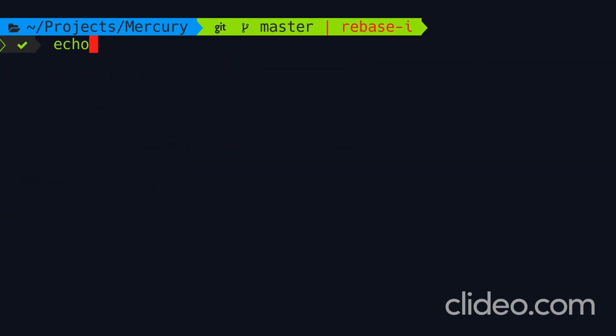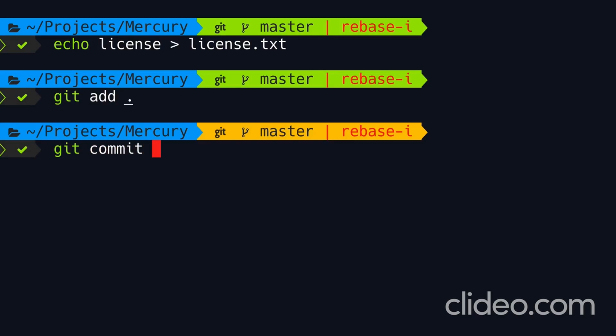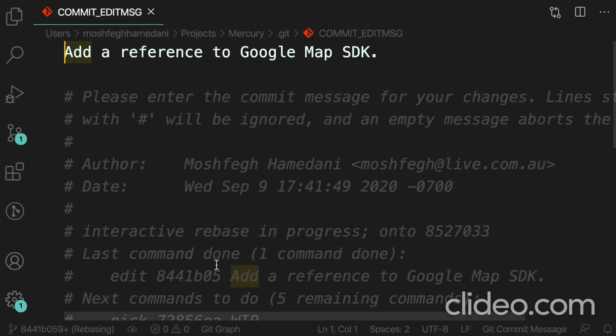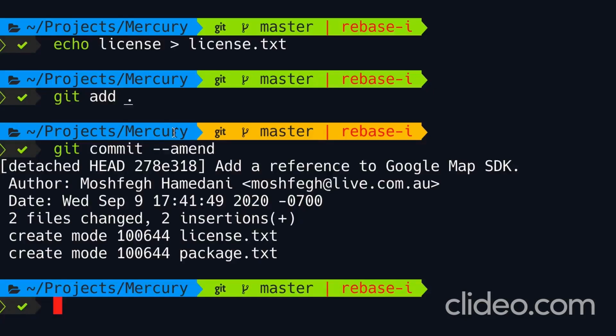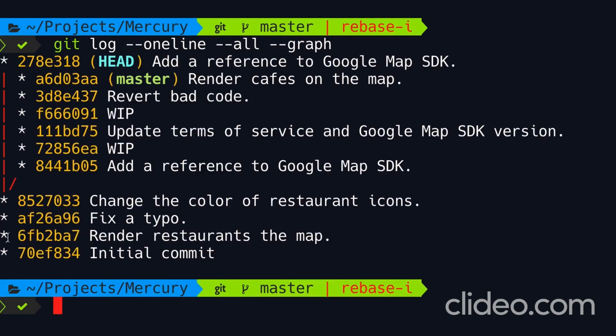So I'm going to echo license to license.txt, then add this change and amend the current commit. We're going to accept the previous message. That's good. Now, back in the terminal, we made a new commit. Now let's run git log, one line, all graph. Let's see what's going on here.